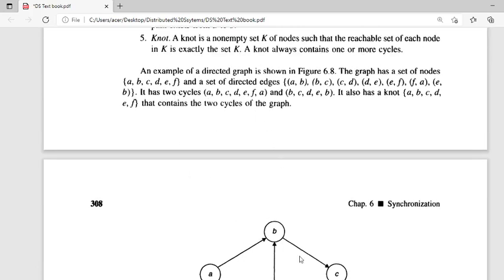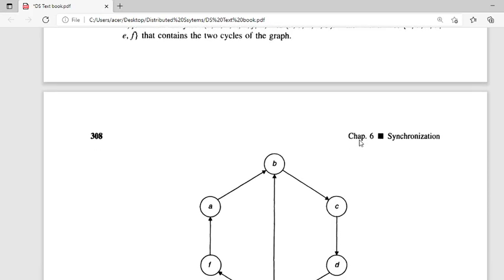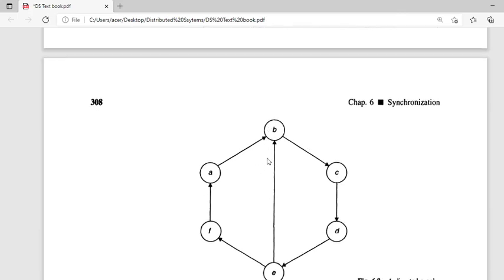Already I have shown one, and another one is B, C, D, E, B, where the first and last node is B. It also has a knot, that is A, B, C, D, E, F, which contains two cycles.